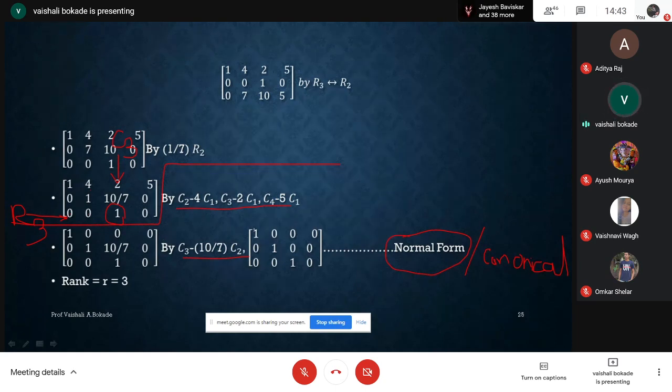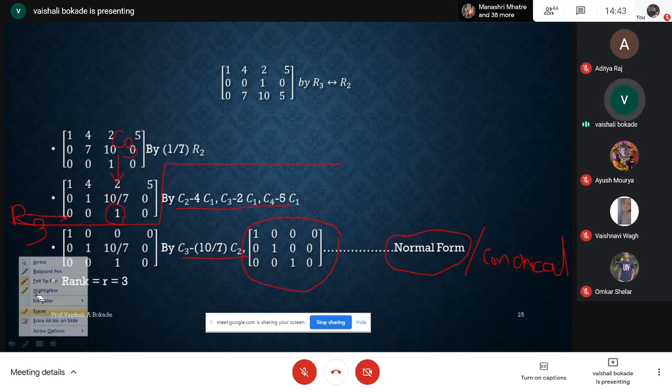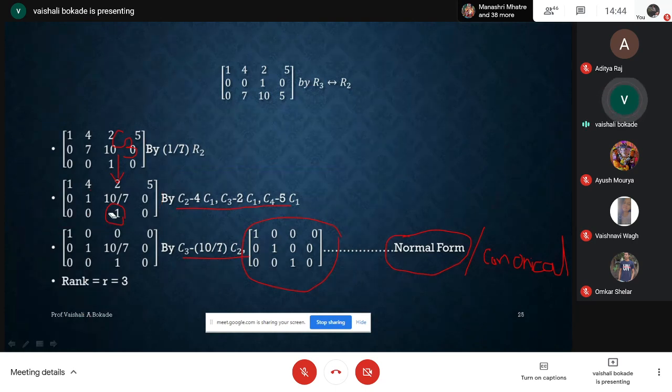So that way, I'll use column transformation. After using column transformation, now observe this matrix. Now let us wipe all the things here, so that you can concentrate on what I want to explain, and on that matrix only.